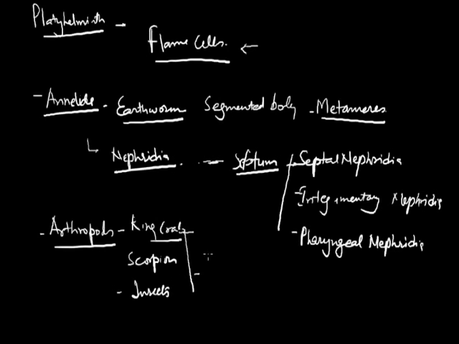In aquatic animals, it is nevertheless ammonia, which is diffused out through the general body surface. But in king crab and scorpion, the main excretory product is guanine. It is excreted in the form of crystals, guanine crystals. And the excretory organs responsible for removing these waste products are coxal glands. Coxal glands are present on the coxa part of their legs.